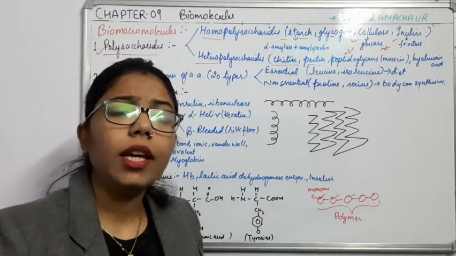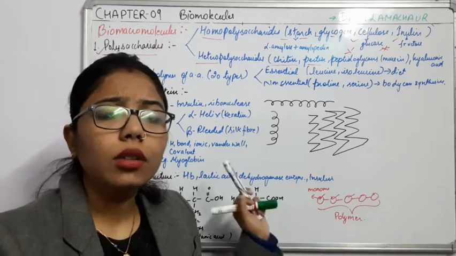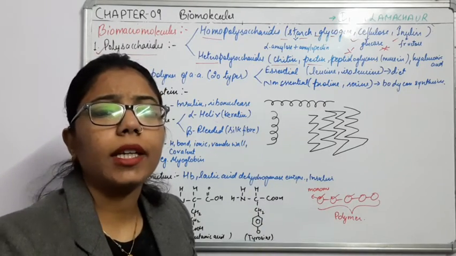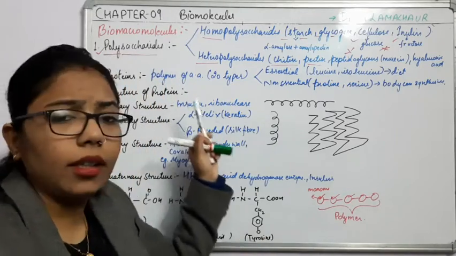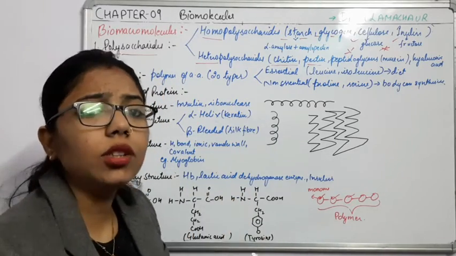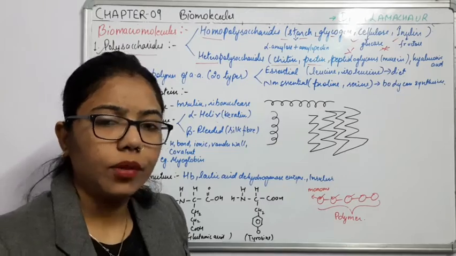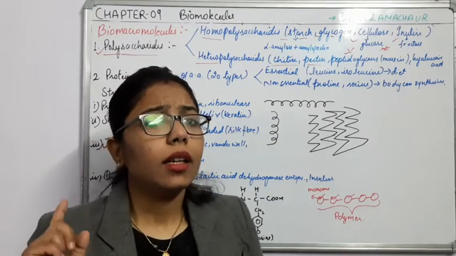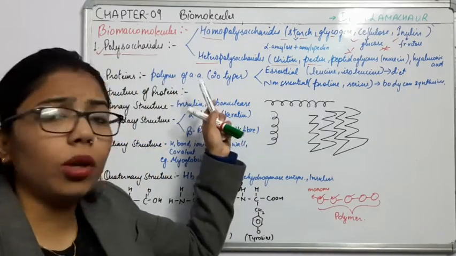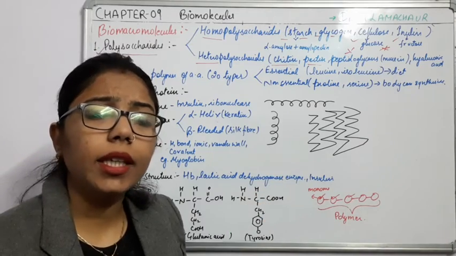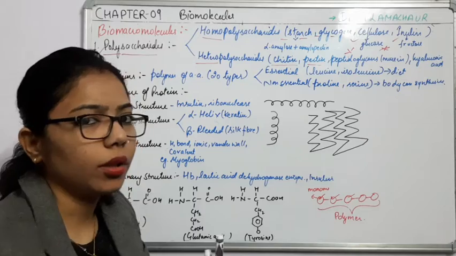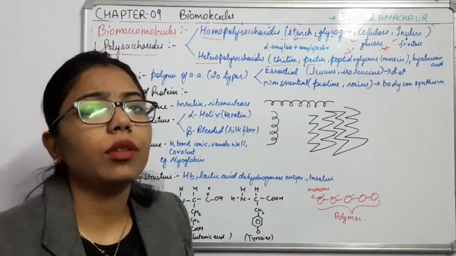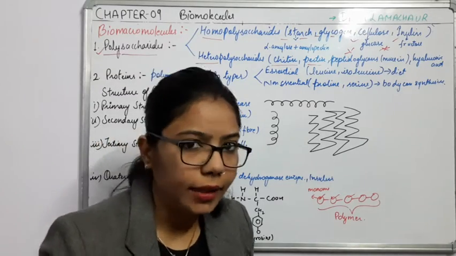Already we have done very deeply about the sugars. We have done monosaccharide, oligosaccharide, disaccharide. So it's nothing, it is the combination of these saccharides. And the biomacromolecule, the name itself indicates it is the combination of the biomicromolecules, and combinedly they are useful for our metabolic activity.